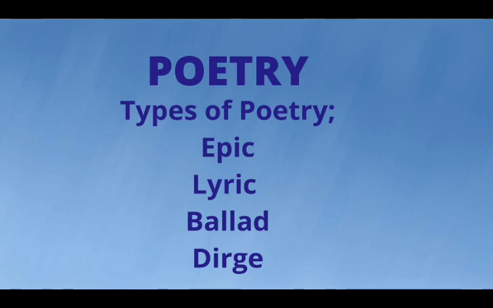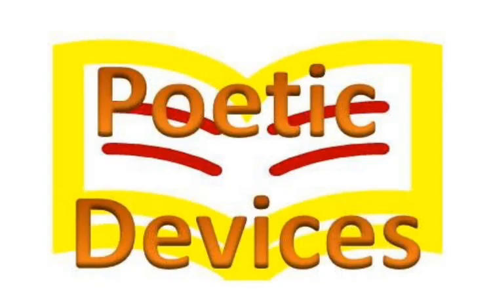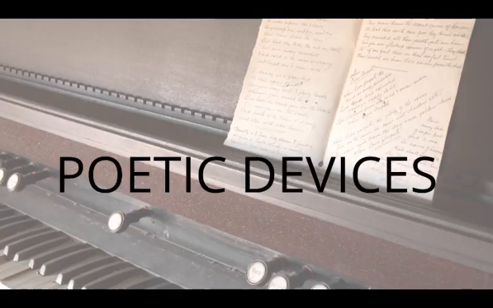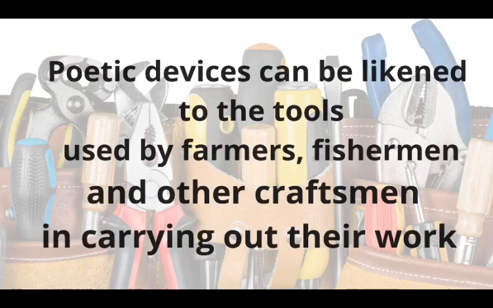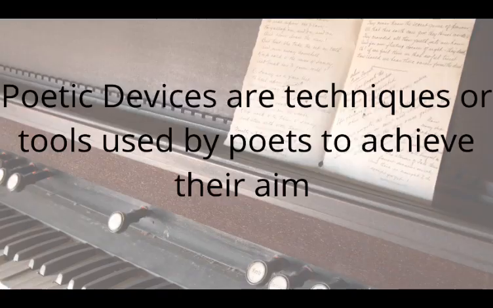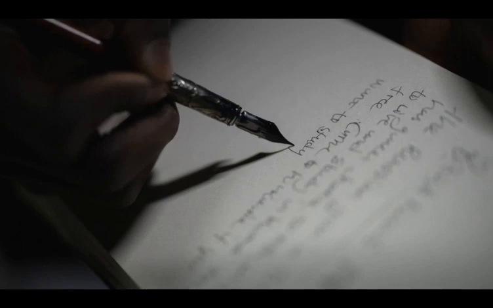Last class we discussed types of poetry, but in today's class we shall be discussing poetic devices. Poetic devices can be likened to the tools used by farmers or fishermen to carry out their work. Poetic devices refer to the techniques or materials that poets use to achieve their aim, that is, the tools used by poets to convey their feelings, emotions, ideas, and imaginations to the readers.